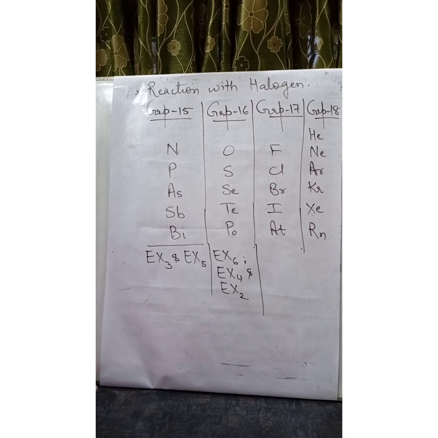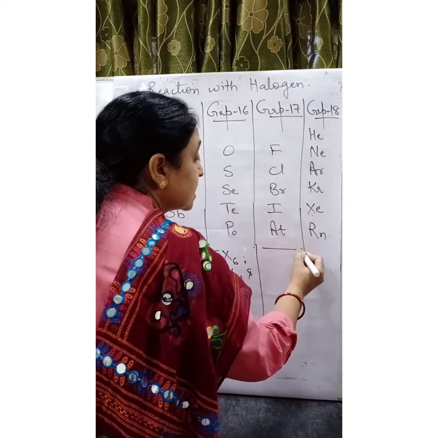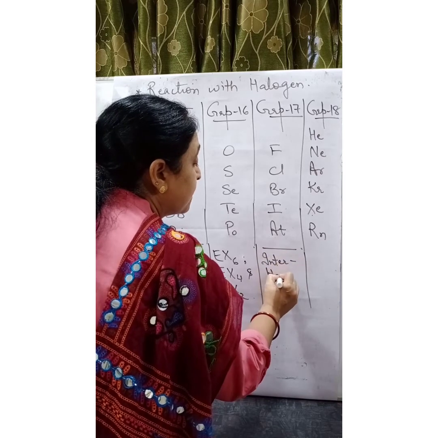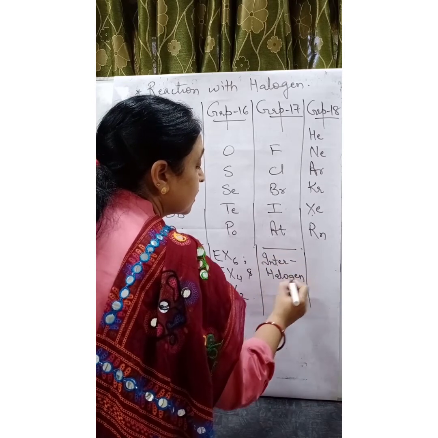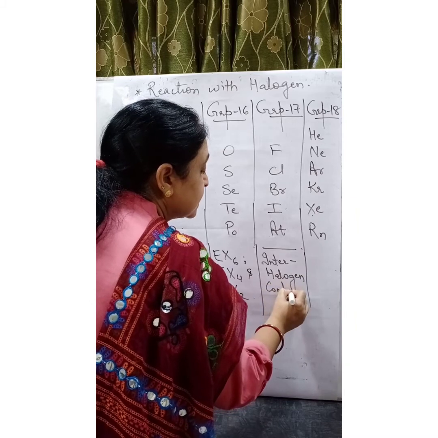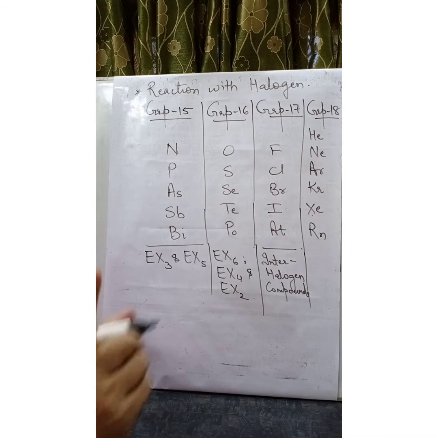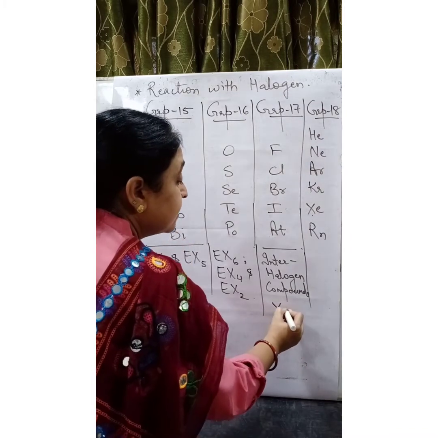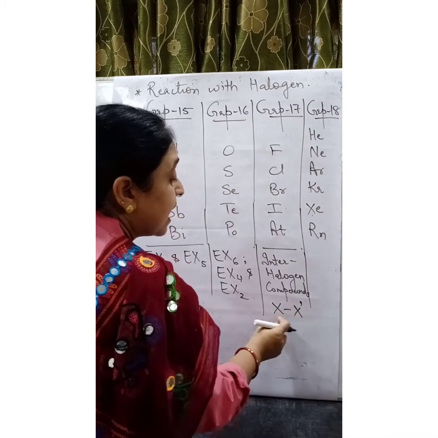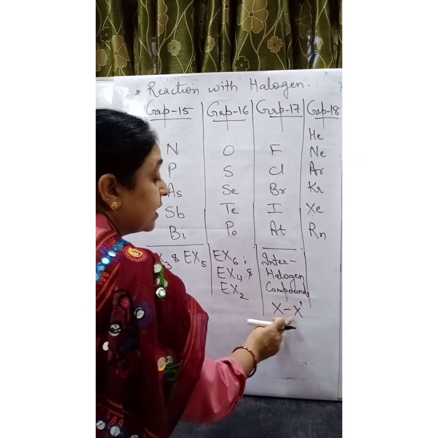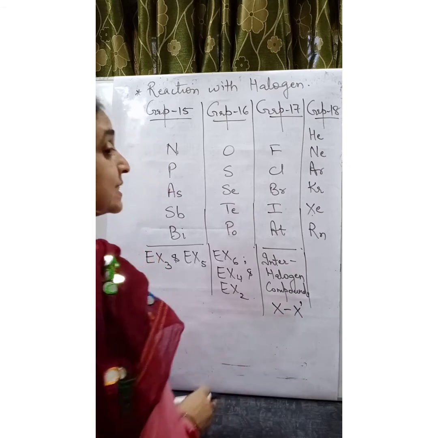Group number 17 elements are themselves halogens, so they can react with themselves, and we call such compounds interhalogen compounds. Interhalogen compounds are considered to be highly reactive in nature. The reason is that both are highly electronegative, so the bond breaks readily.